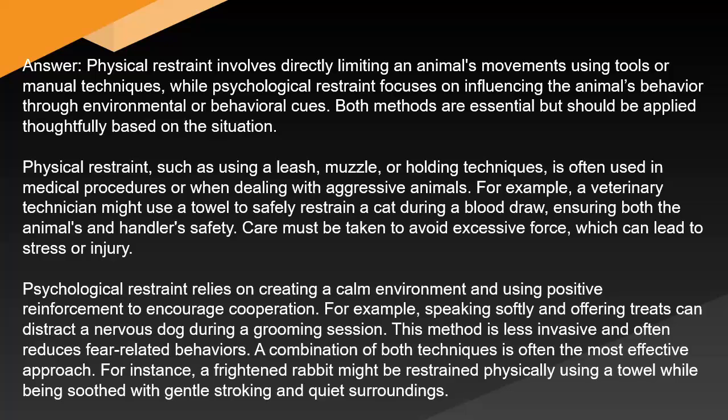Care must be taken to avoid excessive force, which can lead to stress or injury. Psychological restraint relies on creating a calm environment and using positive reinforcement to encourage cooperation. For example, speaking softly and offering treats can distract a nervous dog during a grooming session. This method is less invasive and often reduces fear-related behaviors. A combination of both techniques is often the most effective approach. For instance, a frightened rabbit might be restrained physically using a towel while being soothed with gentle stroking and quiet